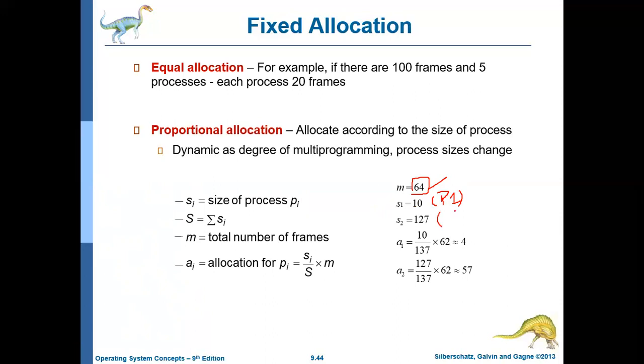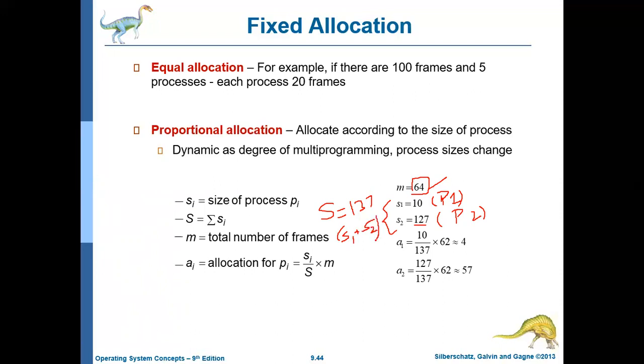And there is another process P2, and P2 needs a maximum of 127 pages. So S2 is equal to 127. So what is capital S? Here there are only two processes, so S is nothing but S1 plus S2. Capital S is 137, which we get by adding S1 with S2.